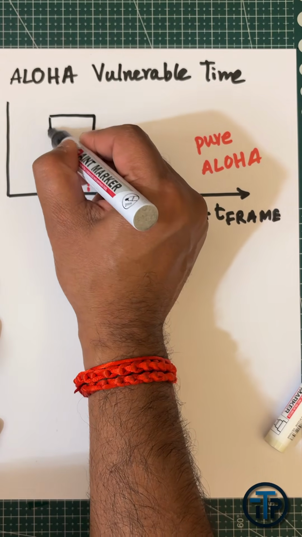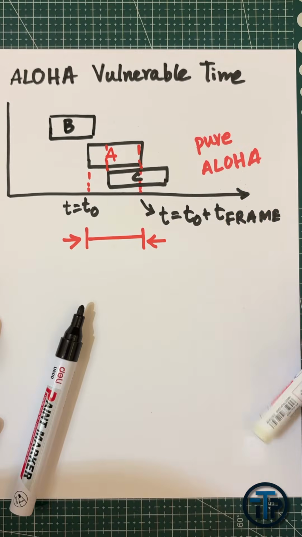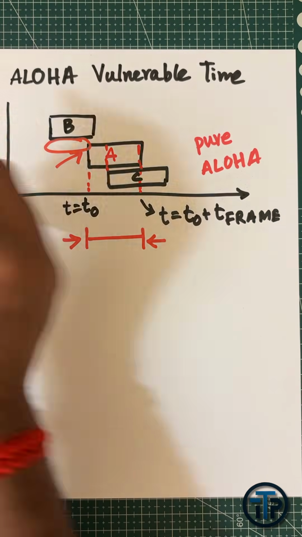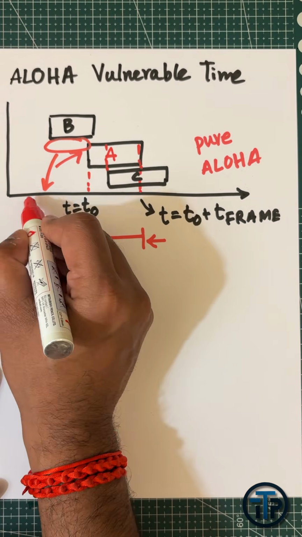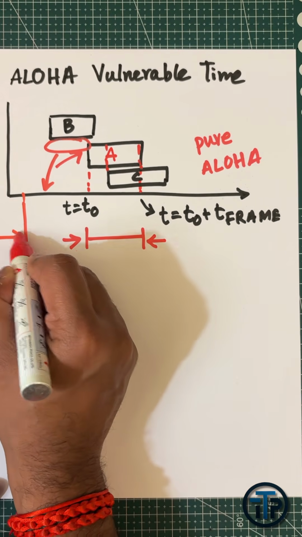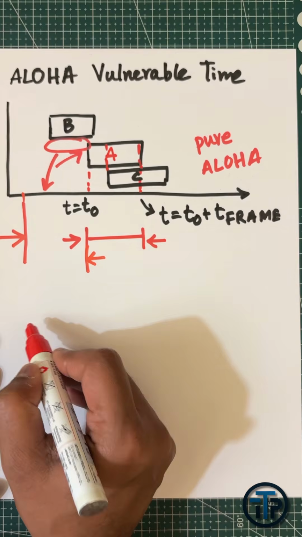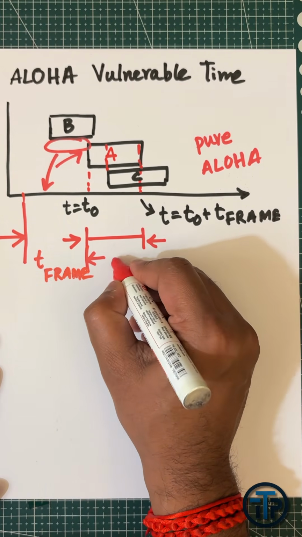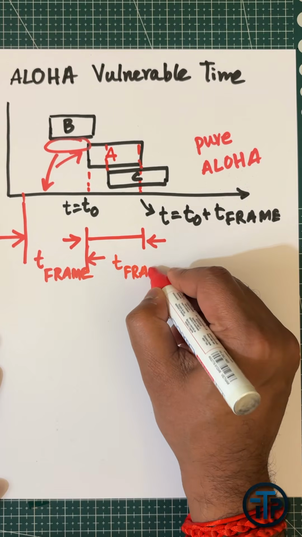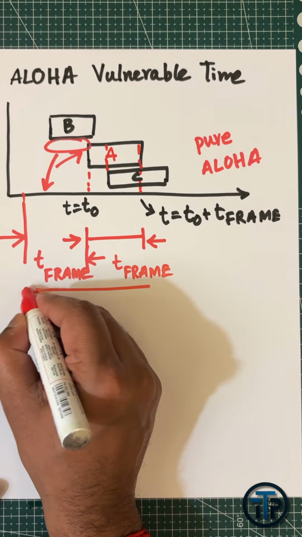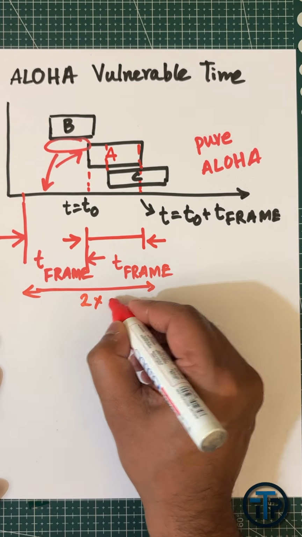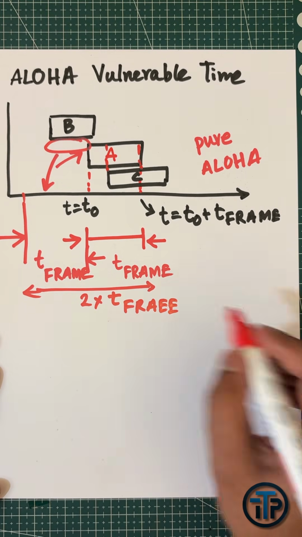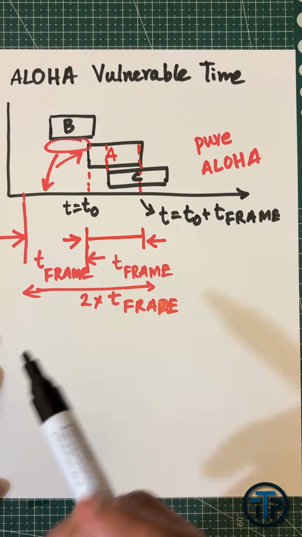That is if we're considering the next packet. And again, it can also transmit the packet at any time, right? So it can also collide with the previous user's packet. So basically the total vulnerable time will be 2 times t frame, if you're considering the beginning of packet A and the end of packet A. Okay, so that is the total vulnerable time.